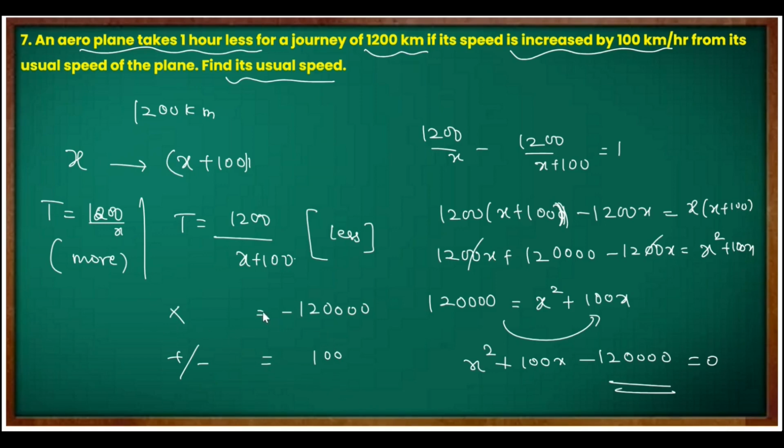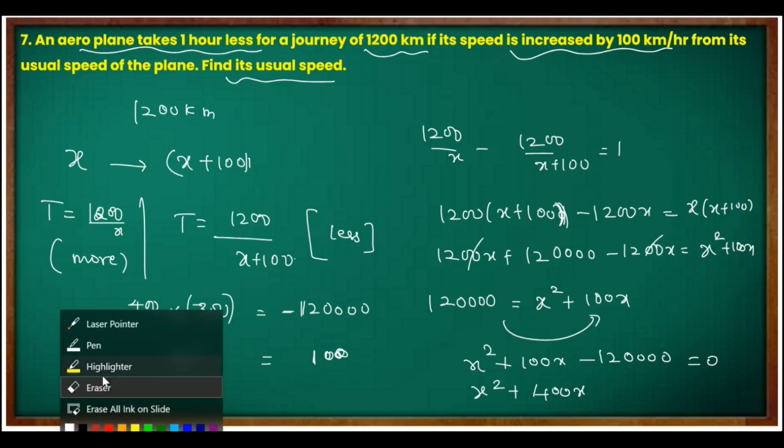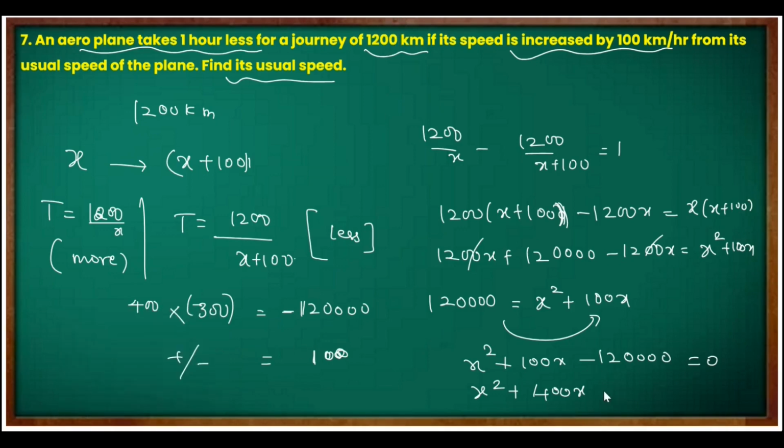Okay, so if I multiply, I should get minus 12 0000. If I add or subtract, I should get 100. So very simple, 3 and 4, or you can say 400 and 300. And I want minus 1200 plus 400. So I'll keep the smaller one negative. So I will get 400. So let me write here x square plus 400x, minus 300x minus 12 0000.